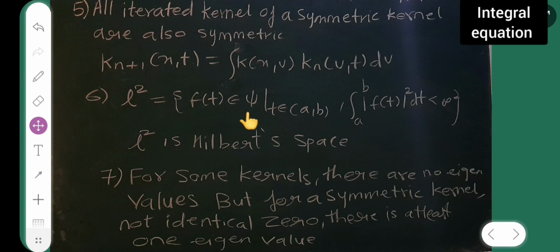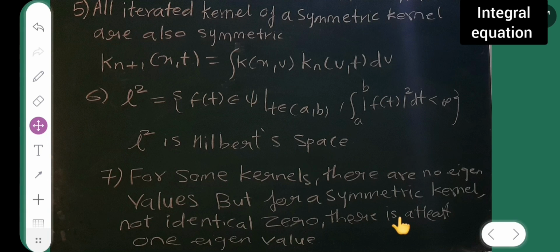L2 is equal to the set of f of t, t belonging to a comma b, such that the integral from a to b of modulus of f of t the whole square dt is less than infinity. And this L2 is nothing but a Hilbert space. Seventh one is: for some kernels there are no eigenvalues, but for a symmetric kernel not identically 0 there is at least one eigenvalue.